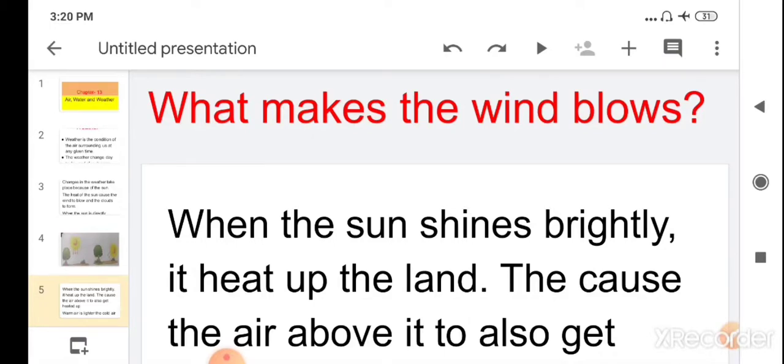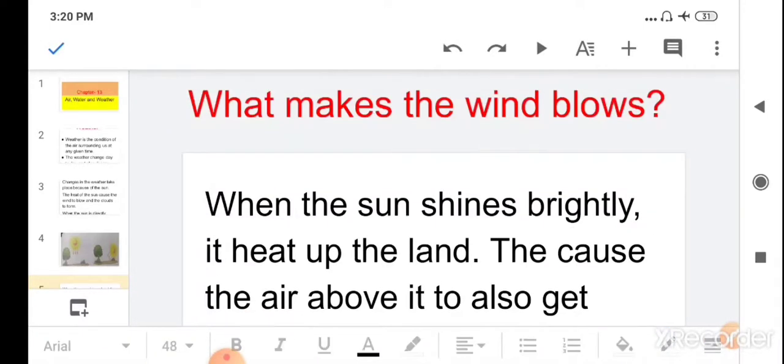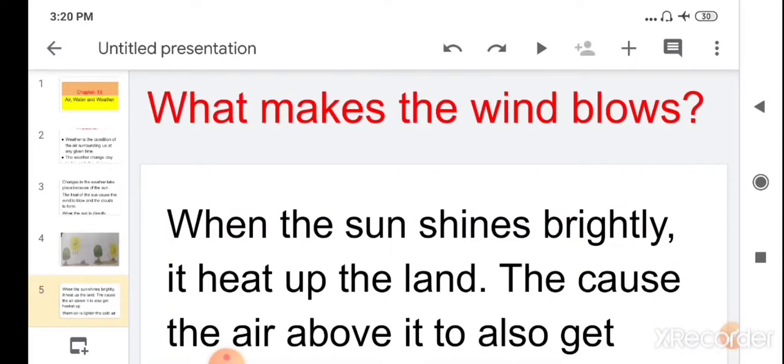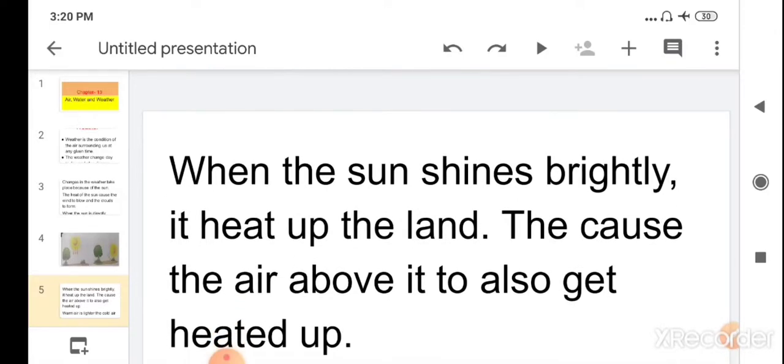When the sun shines brightly, it heats up the land. You have seen that the sun's rays fall on the earth's surface and heat it up. So this causes the air which is present above the land to also heat up.